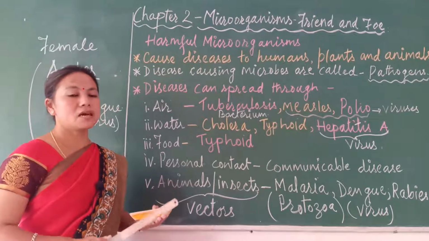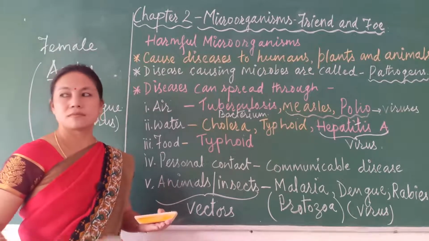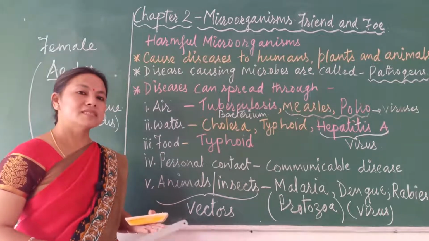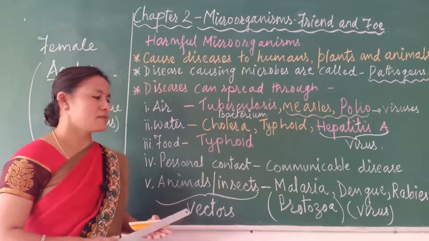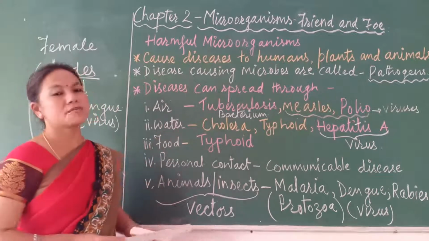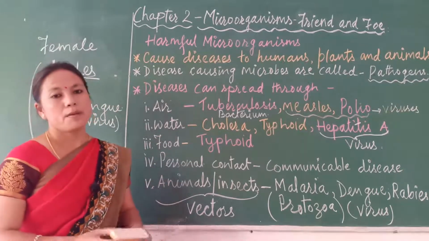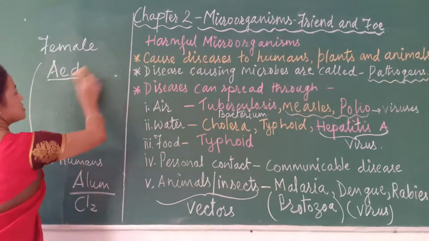We should not allow any water to collect around us, and we should not allow any garbage or stale, bad things to stay in our surroundings. In that way we can protect ourselves from these microbes which cause diseases, called pathogens.